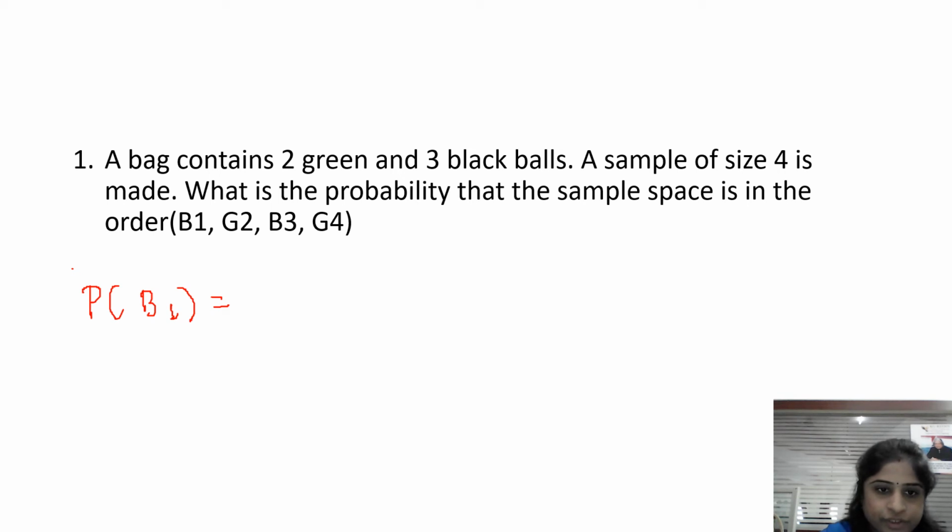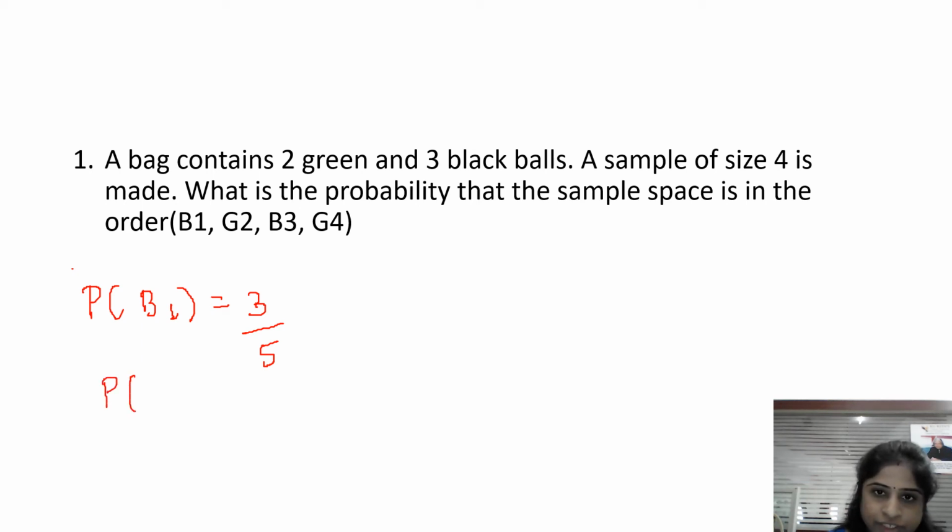So from the 3 black balls, I'll be choosing, right. So among the total 5 balls, I have to write 3 black balls are there. So total balls are 5. So probability of choosing first as black ball will be, means I have to choose only black ball. So 3 by 5. So probability of choosing the black ball will be 3 by 5.